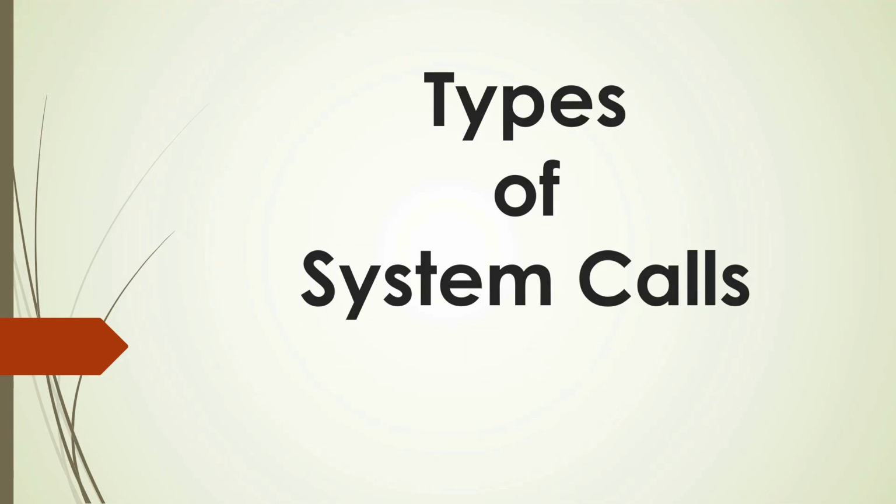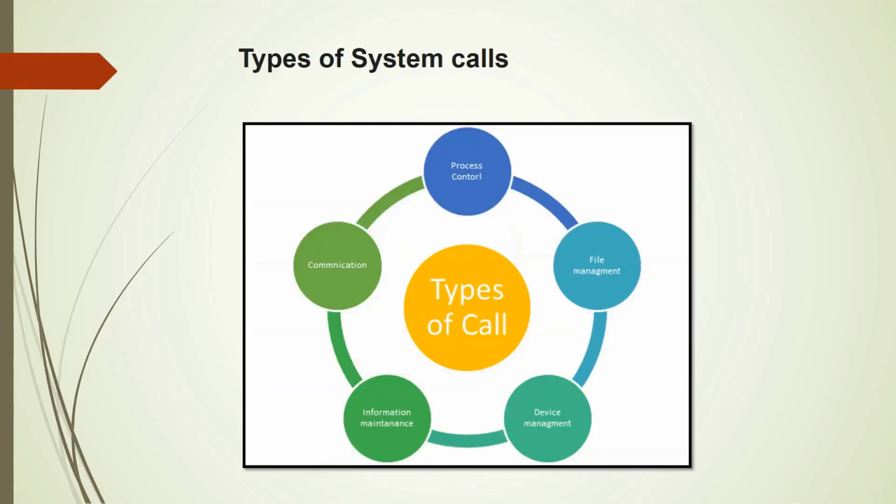In the last class we discussed system calls. Today we will discuss types of system calls. So there are 5 types of system calls: process control, file management, device management, information maintenance, and communication. Let us look at each one of them, starting with process control.